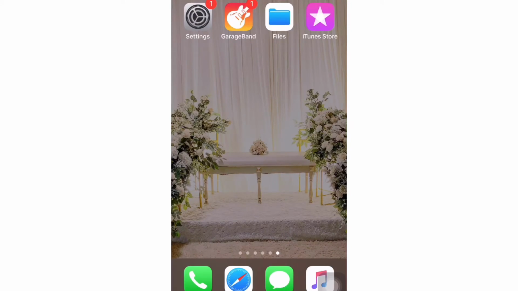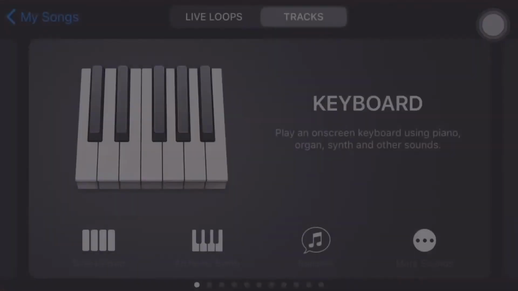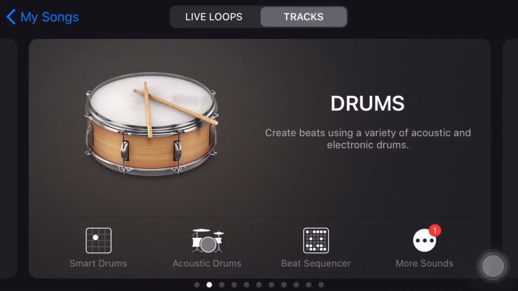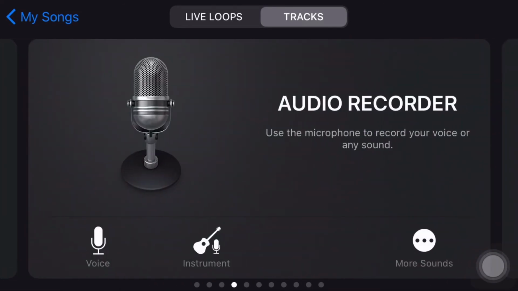Okay, first go to the GarageBand. Find the audio recorder. It's the same like the previous video, but let's just go. Click the voice.